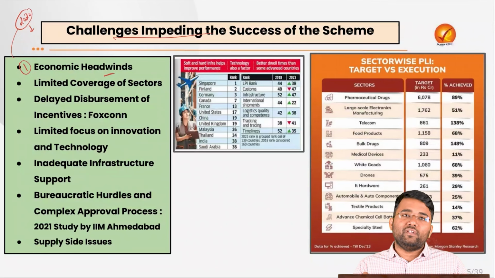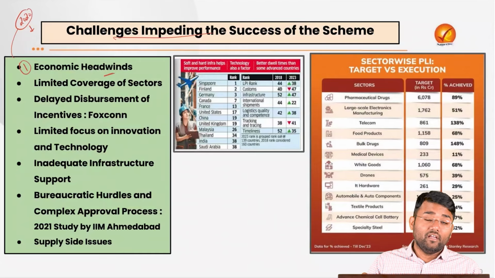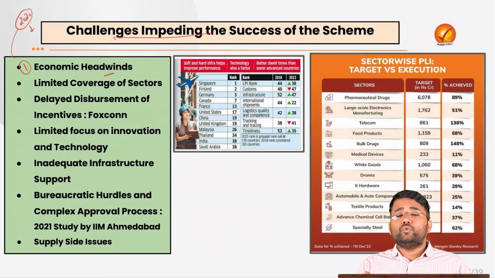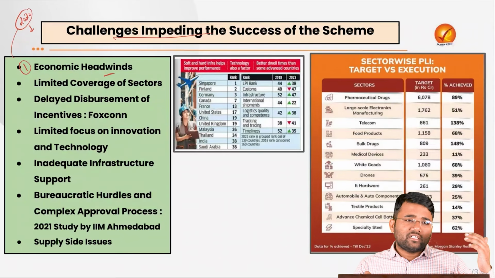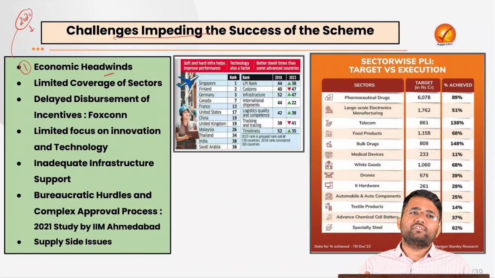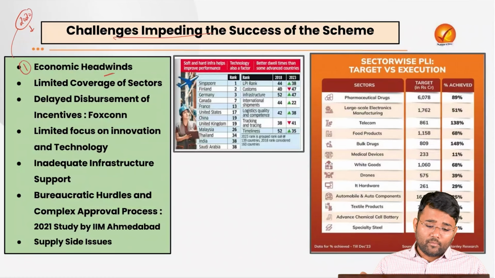Along with that, inflation was consistently very high, especially from 2020 to 2025, especially food inflation, which reduced the purchasing power of the people. And when purchasing power reduced, that was also not helping in creating more demand for goods and services in the market. And when demand was not being created, obviously companies were not motivated to invest more in the sector or in that particular company.